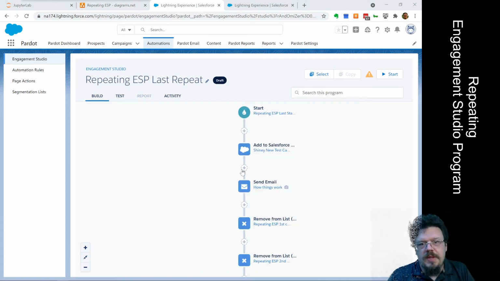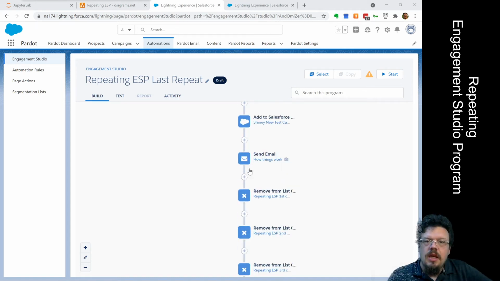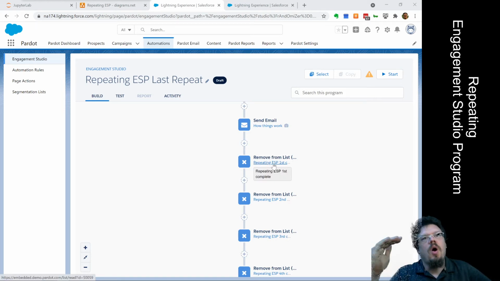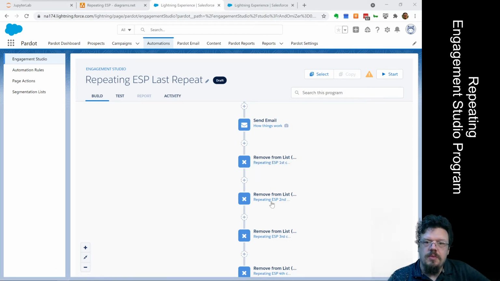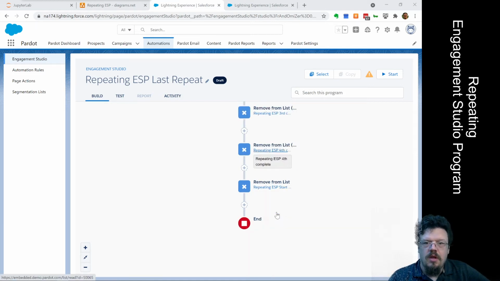We see the same actions, but then we see a different set of ending. And if we look, we'll see that these are all removed. So what we're doing is we're actually removing from all the prior completion static lists. So we're removing from the first, removing from the second, removing from the third, removing from the fourth. We're not adding to the fifth, so we don't have to remove from the fifth. And we're also removing from that static start list that the completion actions add the prospect to, just before the end node.